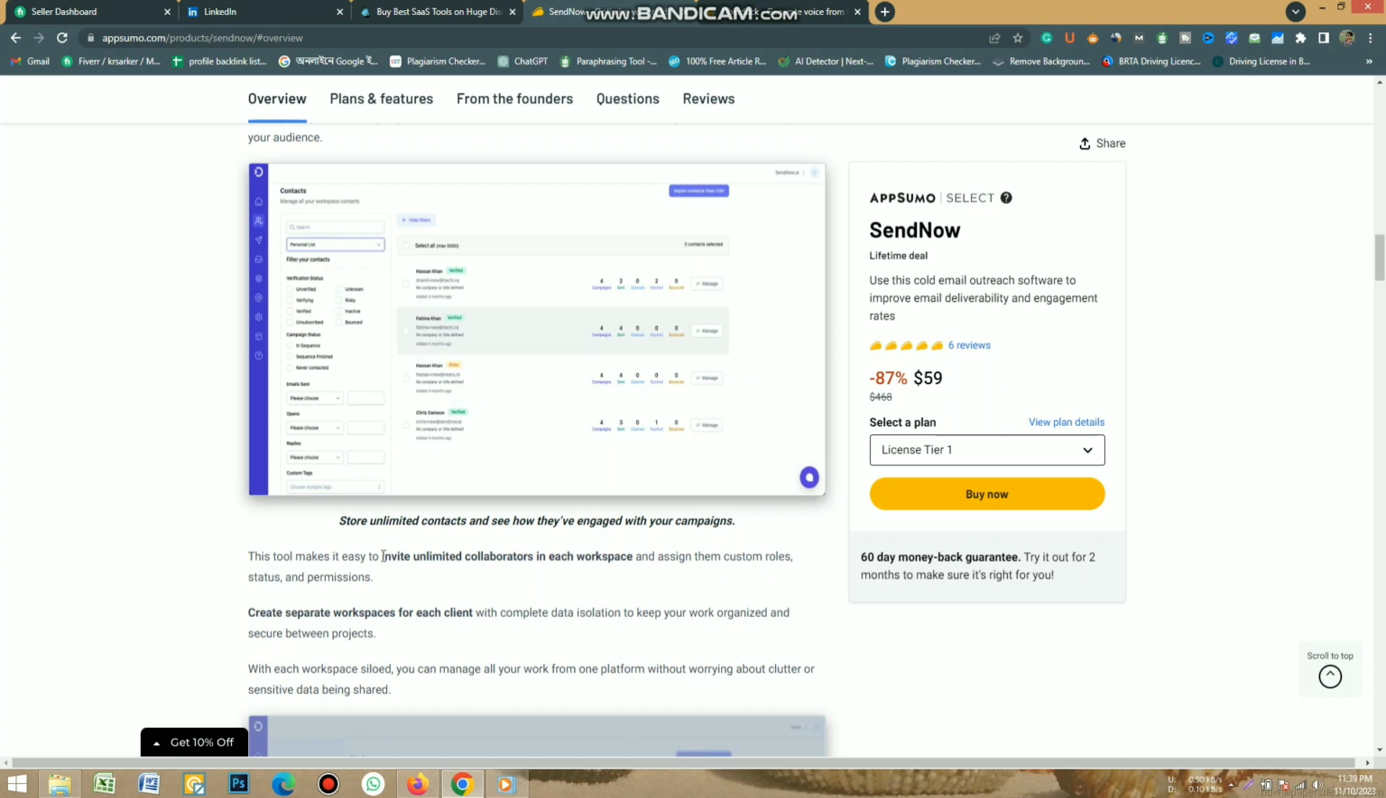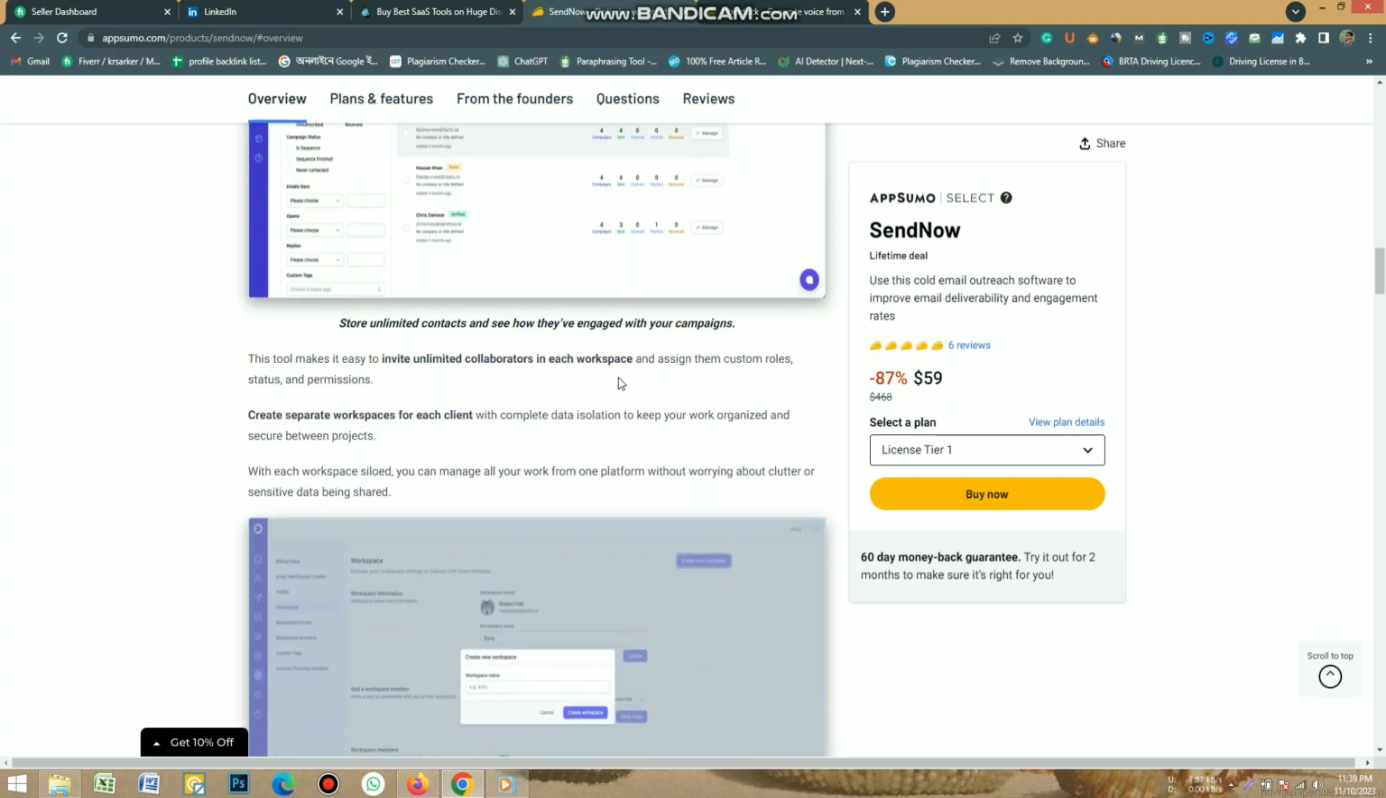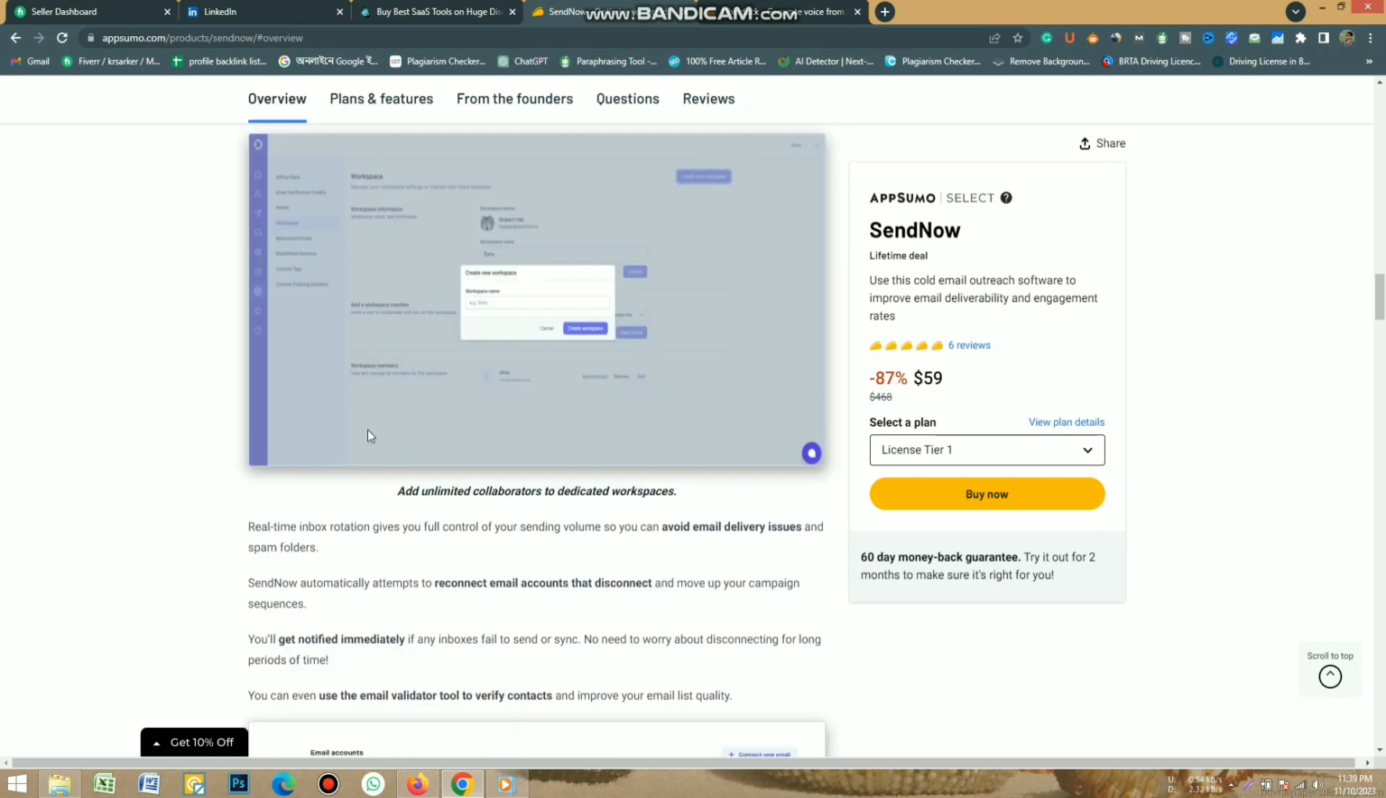Add unlimited collaborators. This tool makes it easy to invite unlimited collaborators in each workspace and assign them custom roles, status, and permissions. Create separate workspaces for each client with complete data isolation to keep your work organized and secure between projects.